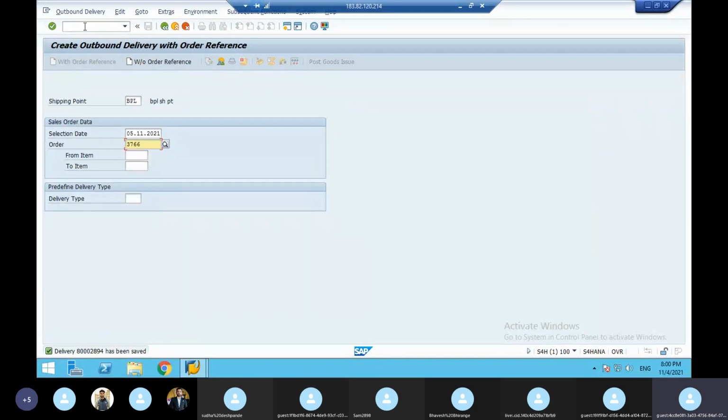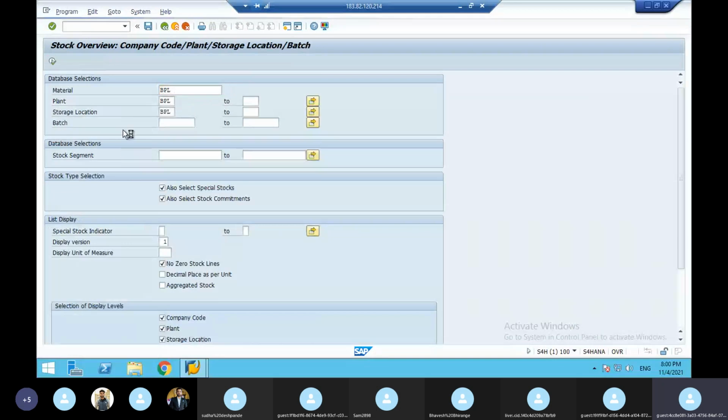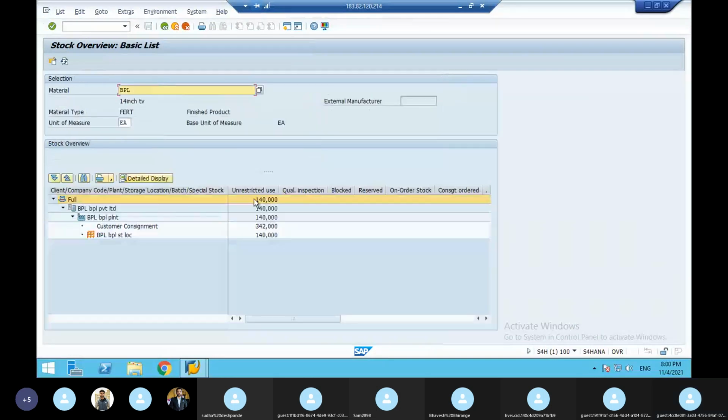Now you go and see the stock check, /n MMBE. Now in the storage location, earlier it was 160. Now it has become 140. Where is the 20? See, we have done the delivery, but we are not delivering the material to the customer. It is removed from the storage location. It is in the truck. It is in the lorry. The truck and the truck driver are waiting for the bill because 20 material is there in the truck.